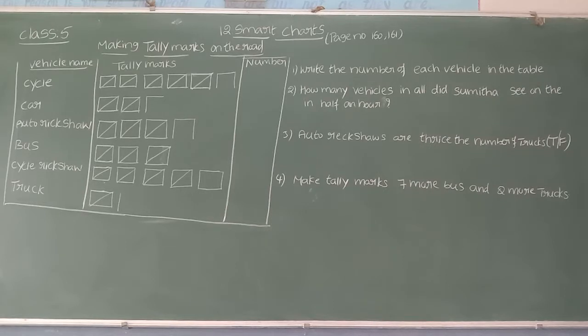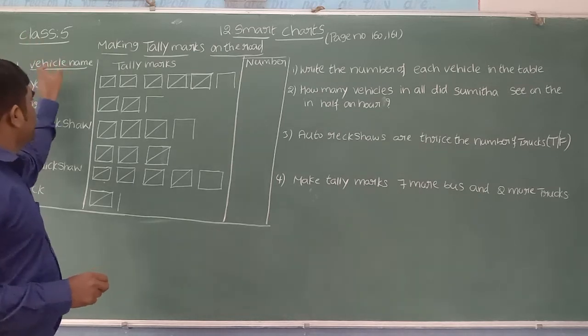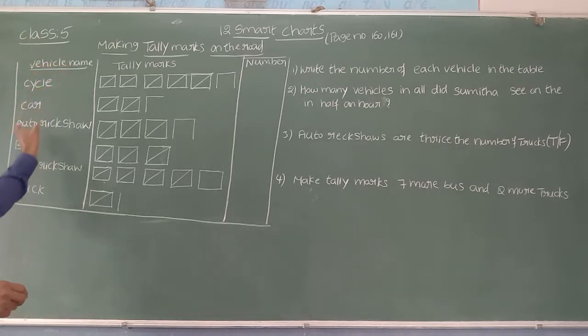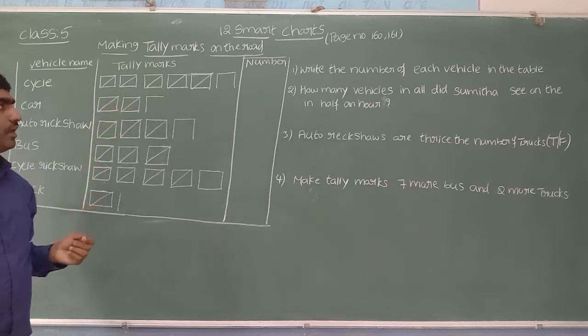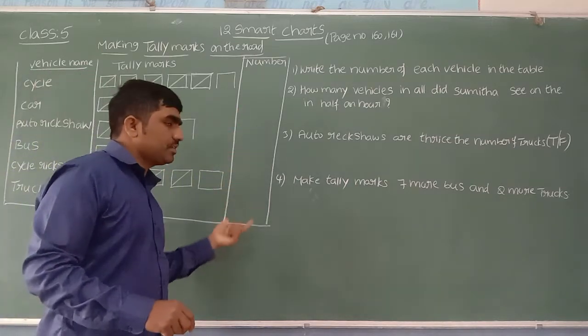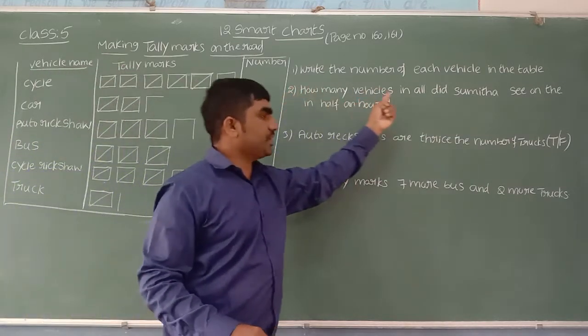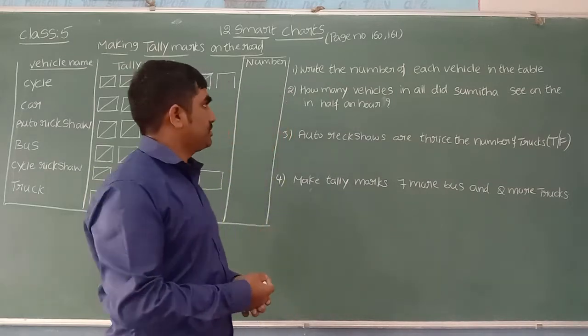Yes, children, let us see one more activity based on tally marks. Here she wrote different types of vehicle names: cycle, car, auto rickshaw, bus, cycle rickshaw and truck. And here she took the help of tally marks for running counting. Based on this activity, we have some questions. Let us answer the questions.